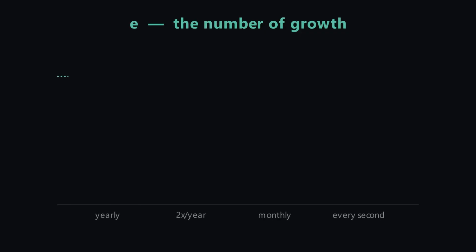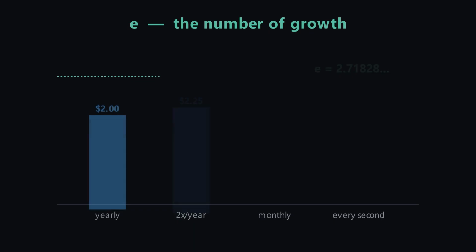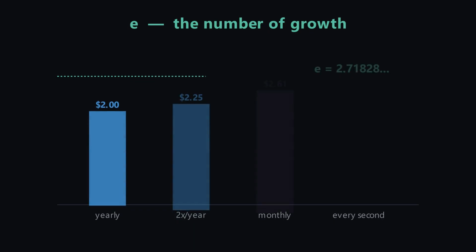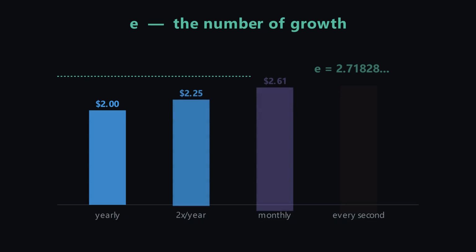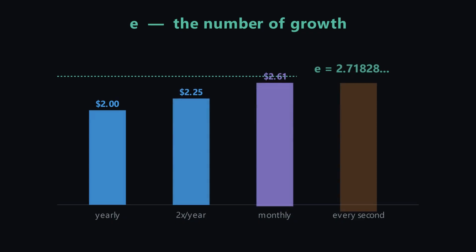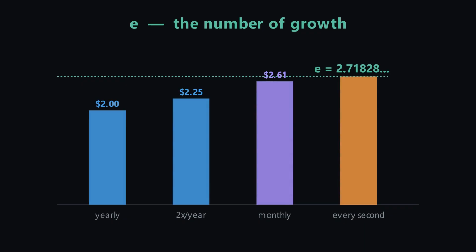Pi rules space. The next number rules time, everything that grows or decays. Put $1 in a bank at 100% yearly interest, and you get $2. Compound twice a year, $2.25. Monthly, about $2.61. Compound every second, and you approach but never pass 2.718. That wall is e.